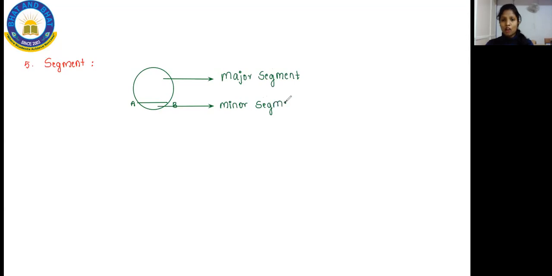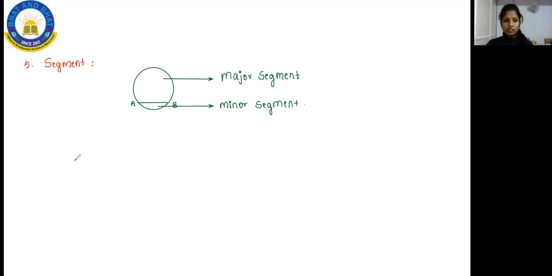So, ma'am, what is major and what is minor? Again, the question arises here. Minor is the small one. Major is the large one. So minor is the small segment that you get on a circle. Major is the long segment, or it has a large space. That is what we call the major segment. So let me write the meaning of this.